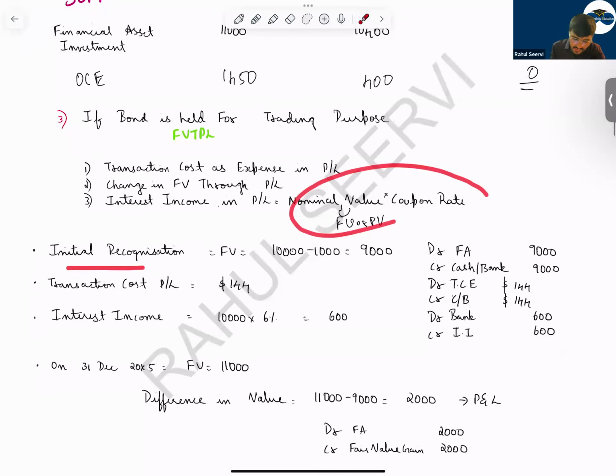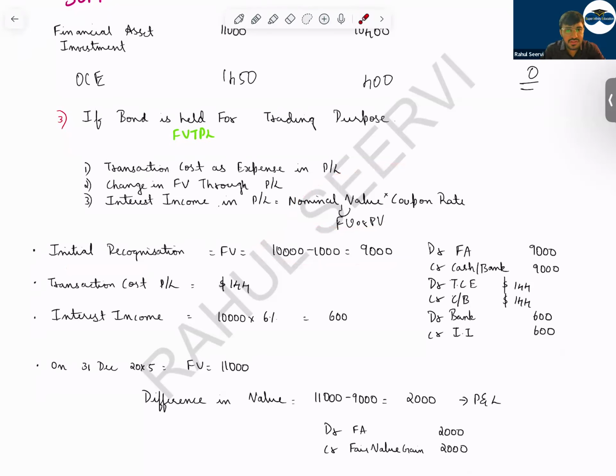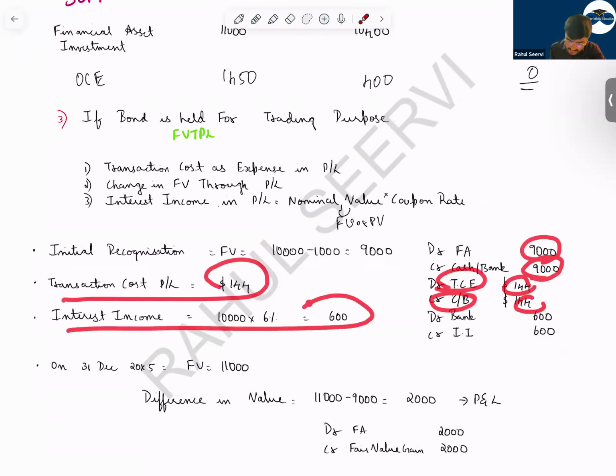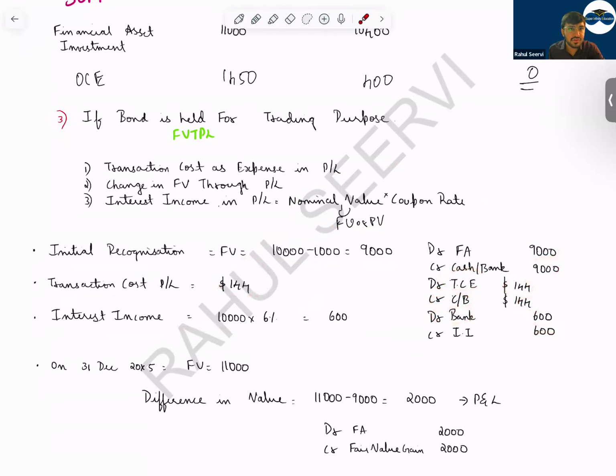So see here, initial recognition is at fair value. That is 10,000 minus 1,000, 9,000 is the financial asset. So you are paying 9,000. Then transaction cost will be directly taken to P&L. Then interest income is based on coupon rate, that is 600. Here the interest we calculated based on coupon rate. In the above two methods, it was the EIR rate.